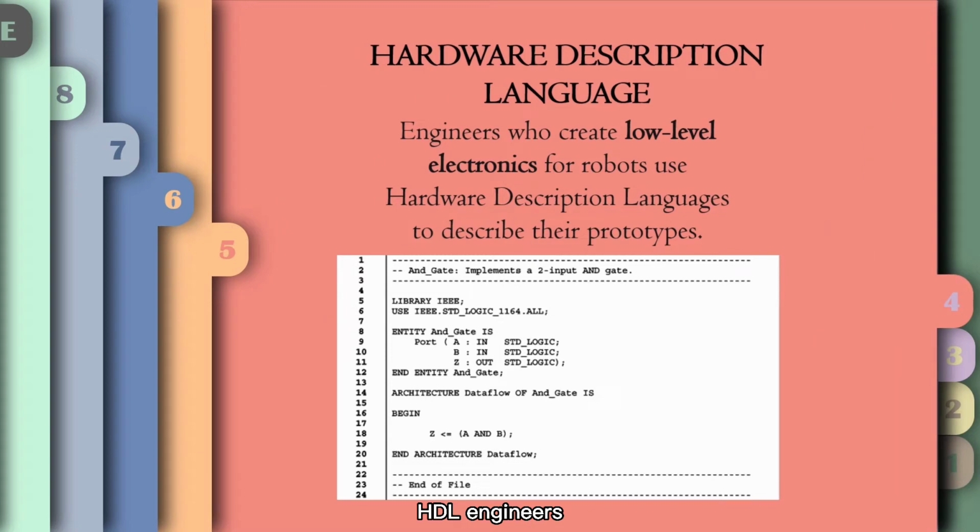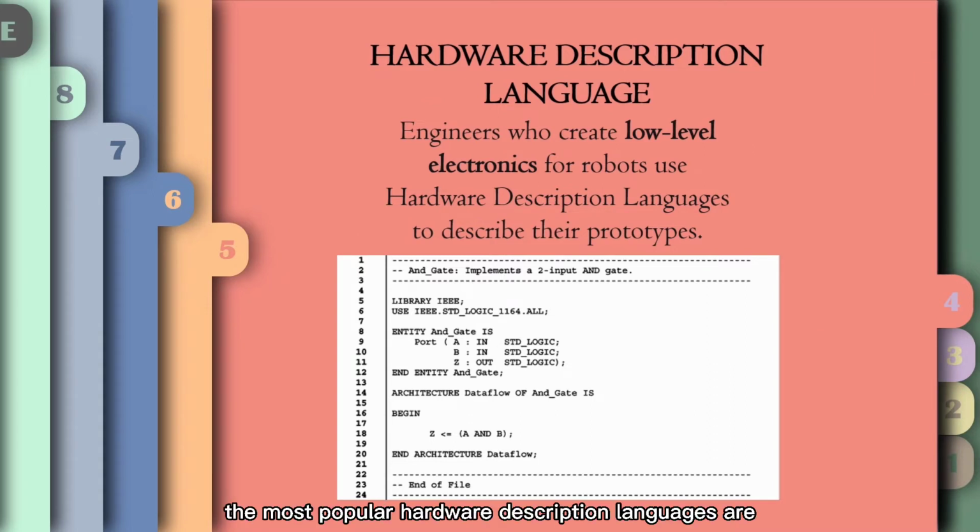HDL. Engineers who create low-level electronics for robots use hardware description languages to describe their prototypes. Thanks to HDL, programmers can quickly describe a circuit using words and symbols. Development software can then convert the textual description into configuration data for implementation.